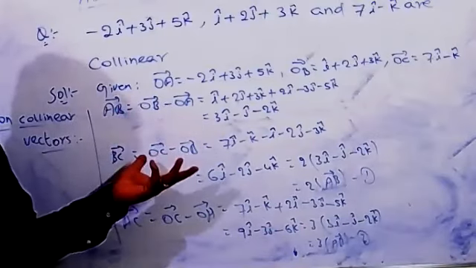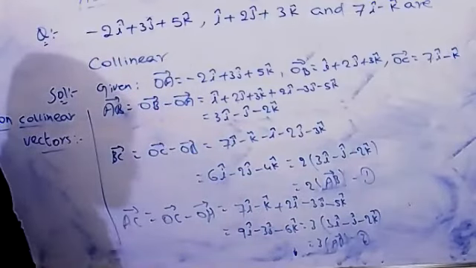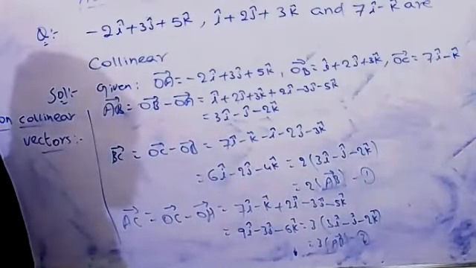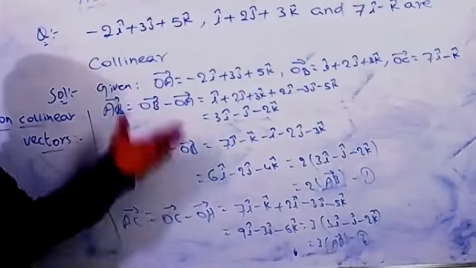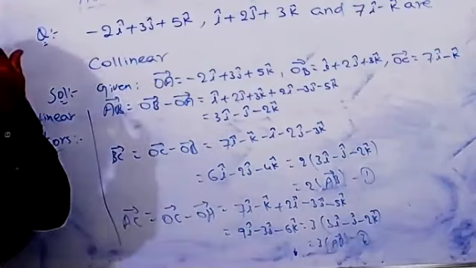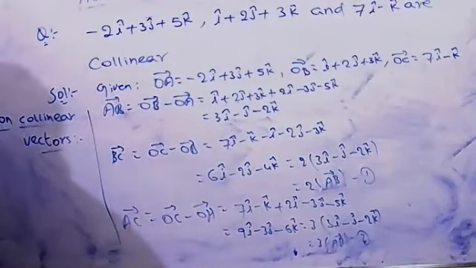If we do not get the condition, we can directly say the given vectors are non-collinear vectors. Follow the same procedure, no difference at all. You can write collinear or else non-collinear vectors.